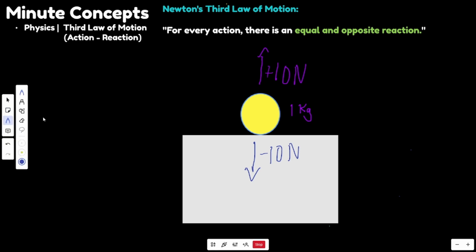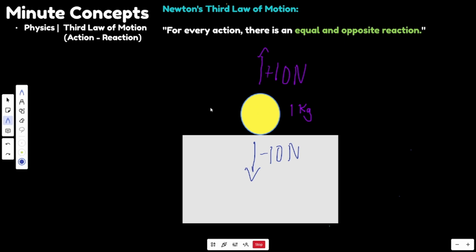For example, when a ball is resting on a table, we all know that the ball is experiencing gravity. That's why it doesn't float away. Let's say that gravitational force is equal to 10 newtons. That force is acting on the table. And the table, according to the third law of motion, is also pushing against the ball, because there is going to be an equal and opposite reaction.